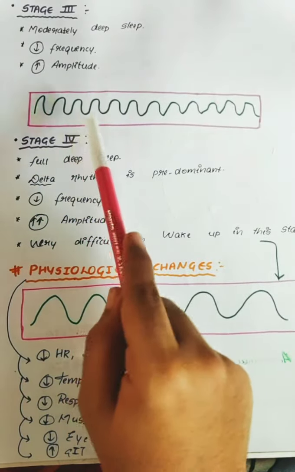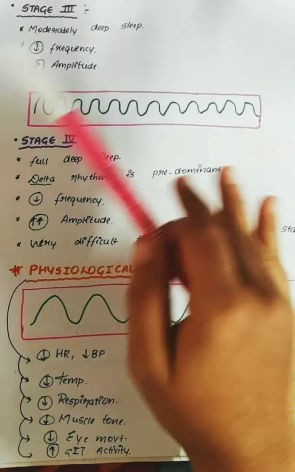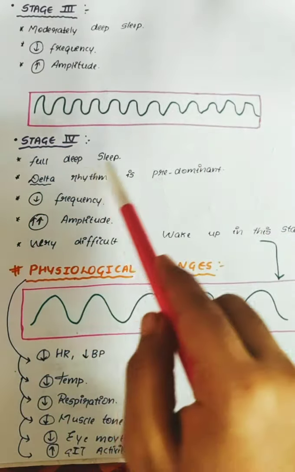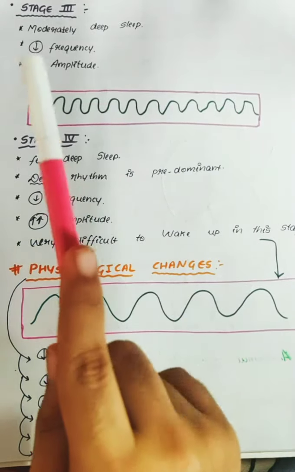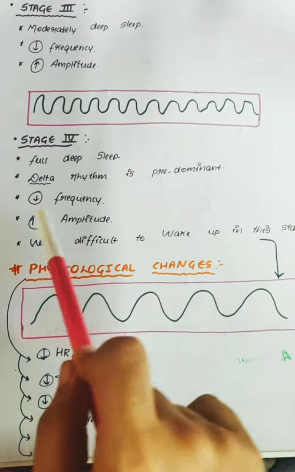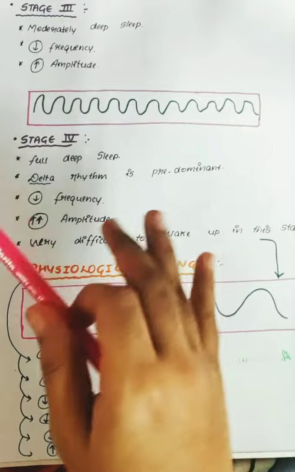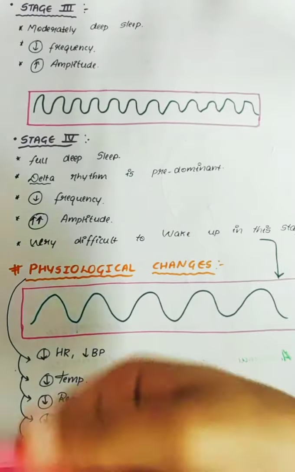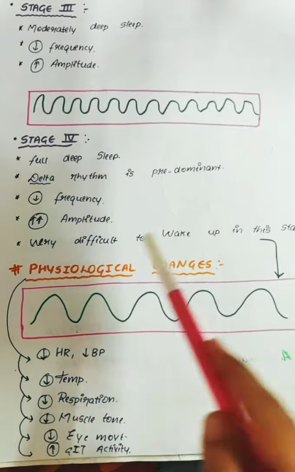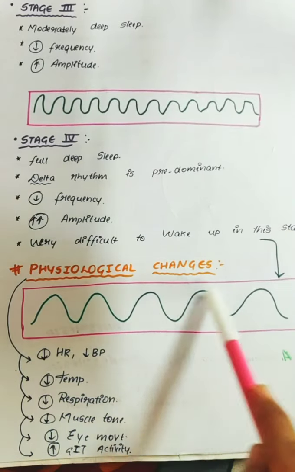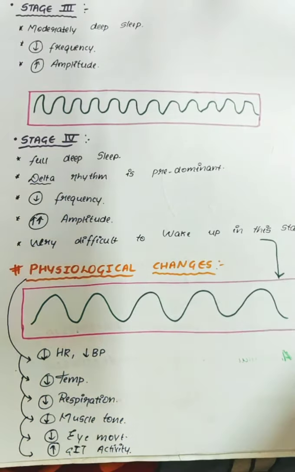So in stage 4, what is happening? You'll go into full deep sleep. You'll go to the delta stage. The delta rhythm is predominant here. The frequency starts to decrease and the amplitude starts to increase drastically. So it's very difficult to wake up a person in this stage, because he'll be in a deep state of sleep. You can see in the graph, the amplitude is increasing drastically, but the frequency has decreased.